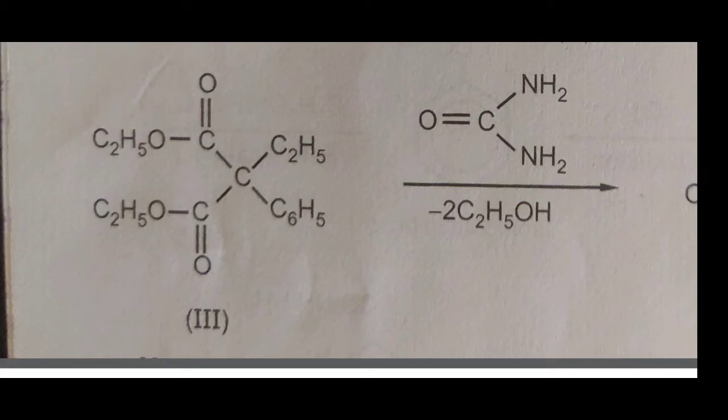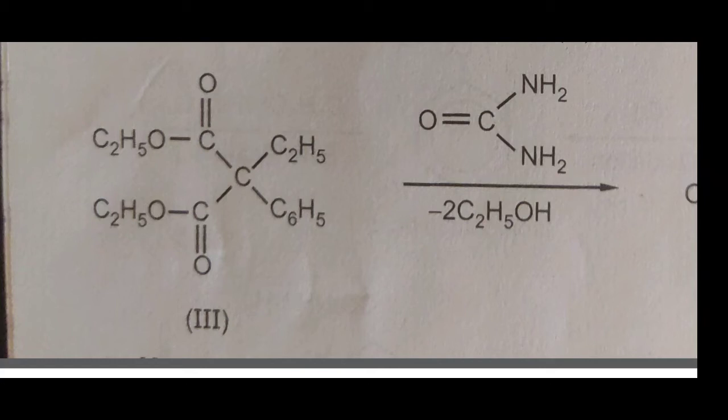That is, two molecules of ethanol are released when compound third reacts with urea.